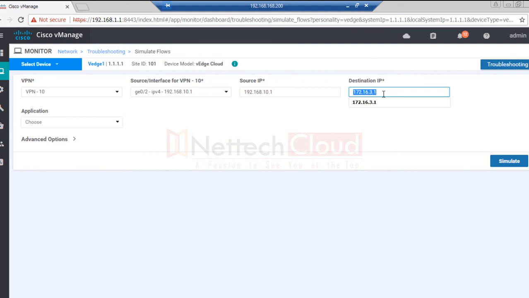So it's a very good feature here in this vManage that we can simulate the traffic, and by default ICMP packets are sent here.